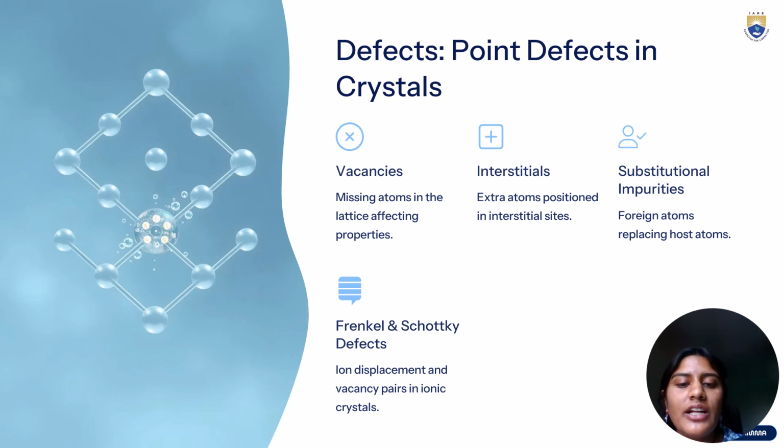And then we have Frenkel and Schottky defects, which happen in ionic crystals. Frenkel defects are ions displaced from their normal sites, and Schottky defects are vacancy pairs. These defects affect mechanical strength, conductivity, and even the color of a crystal. So these defects are important to keep in mind while researching more.